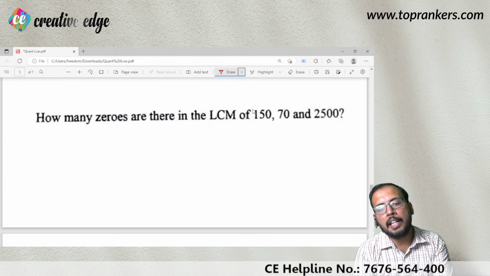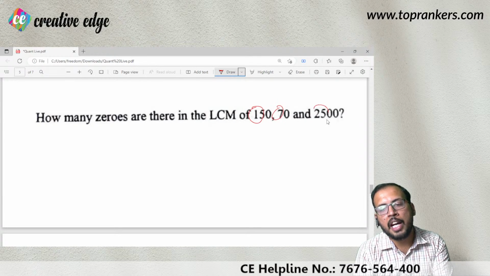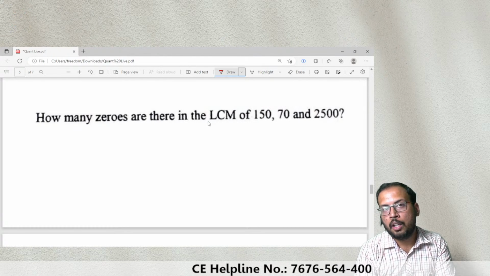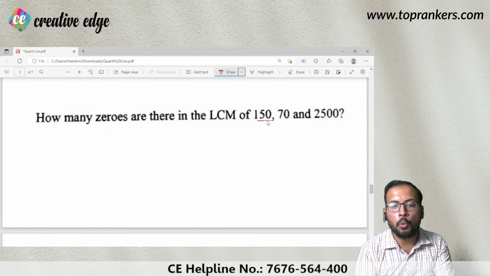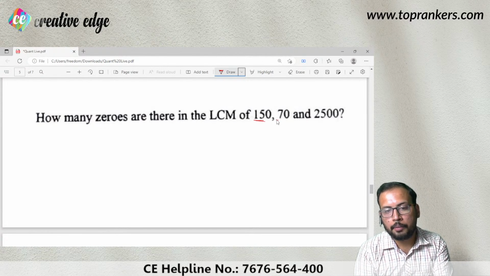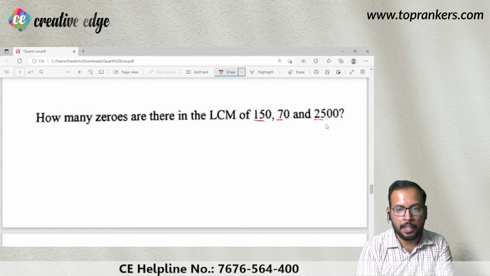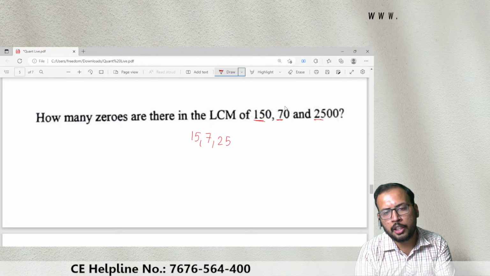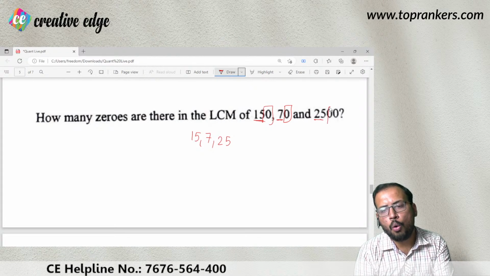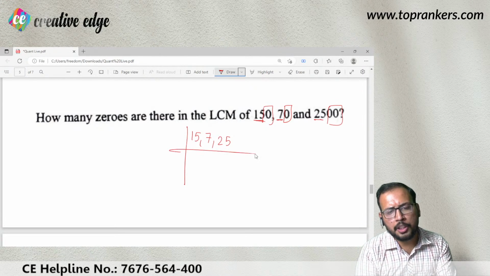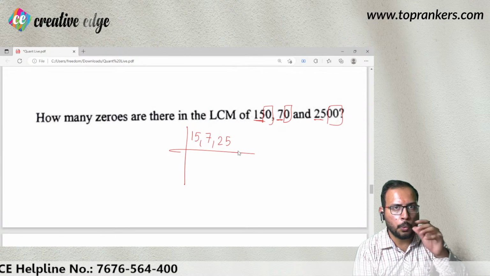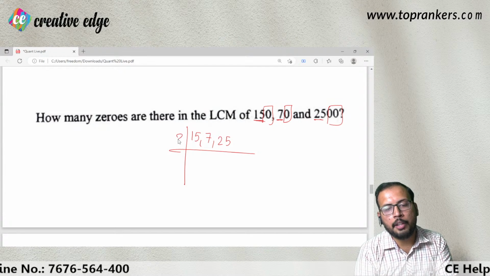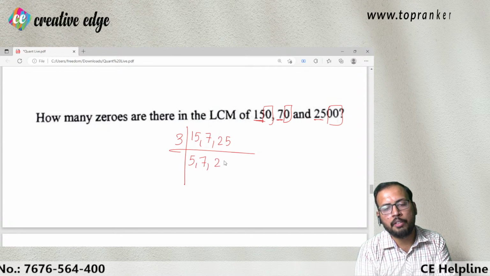Second way is that you simply take the LCM of 15, 7 and 25. Now some of you may be thinking that we were asked about the number of zeros. How shall I do that? So first you find the LCM. To find the LCM, take the LCM of 15, 7 and 25. Do not consider zeros as of now, keep them on hold. Okay, I'm just trying to simplify your problem to the extent where you will not be taking a lot of time when solving this. So we divide by 3. 5 times 7 is going to be as it is, 25 is going to be as it is.